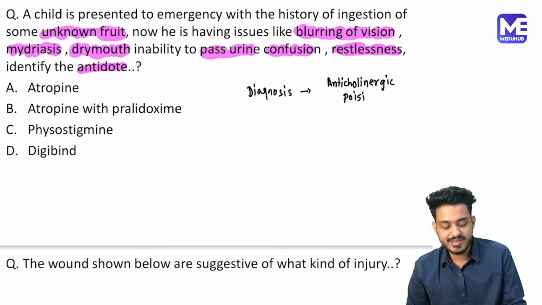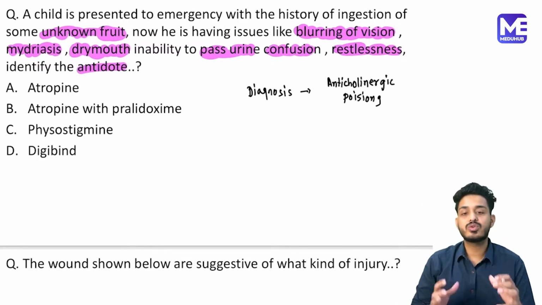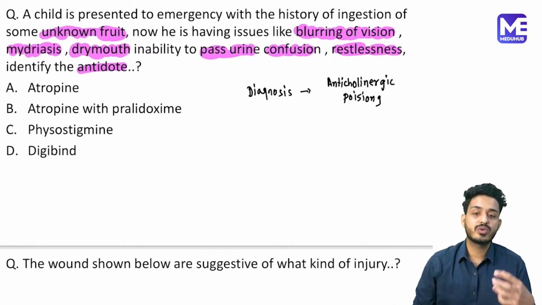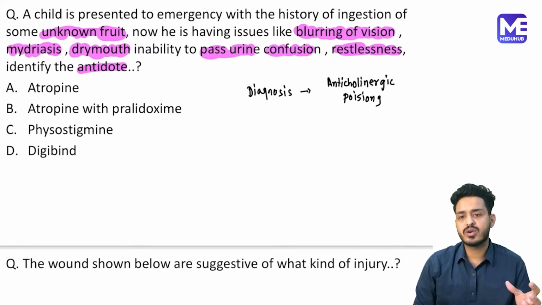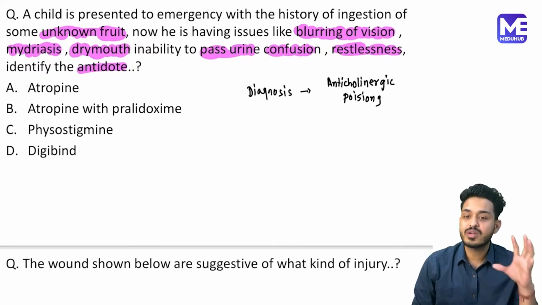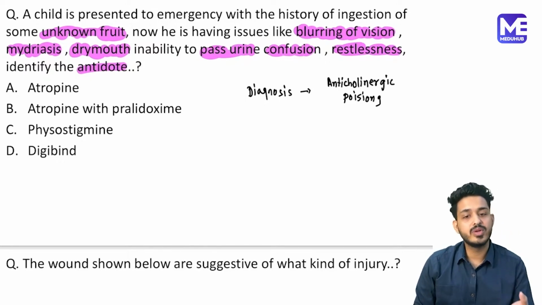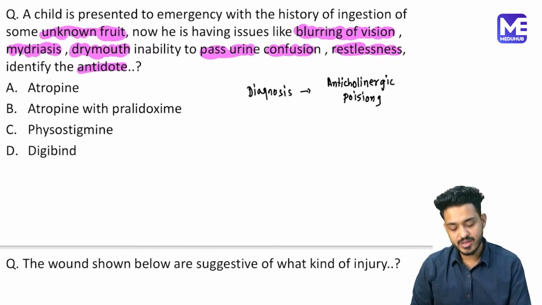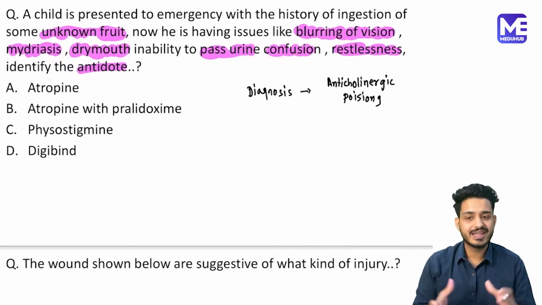Sir, the cholinergic nervous system is going to contract everything, right? It is going to contract M1, M3, M5, right? I've told you. So M1 contract होगा, M3 contract होगा. What is going to happen? You will be having contraction of the pupil. Sir, miosis is the feature of the cholinergic system and midriasis is the feature of the anticholinergic system. So this particular patient is having what? Midriasis.